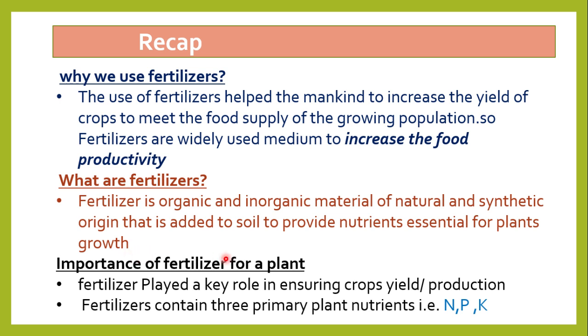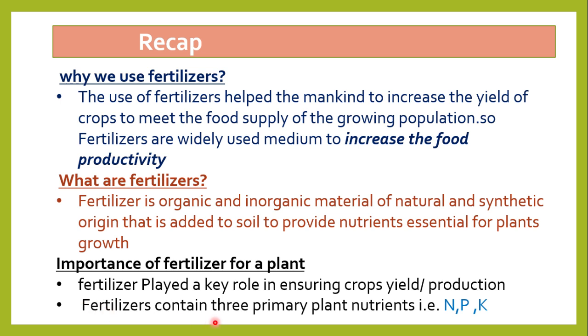Importance of fertilizer for the plant. We already know that fertilizers play a key role in ensuring the crop's yield, or in other words, it increases the production of crops. Why is it important for the plant's growth?